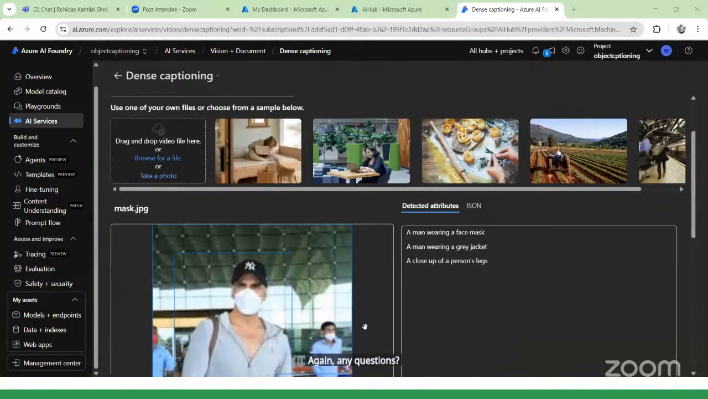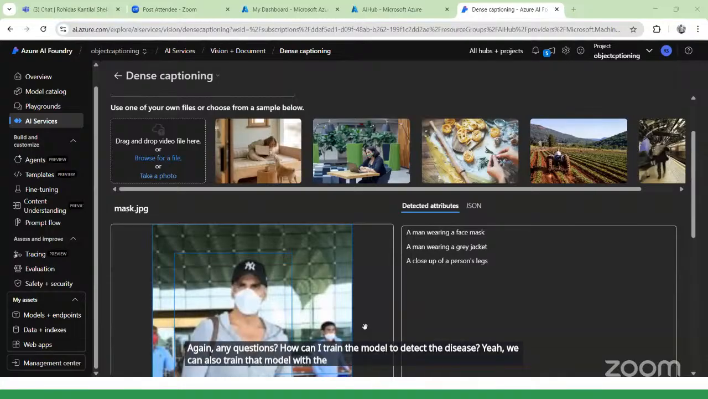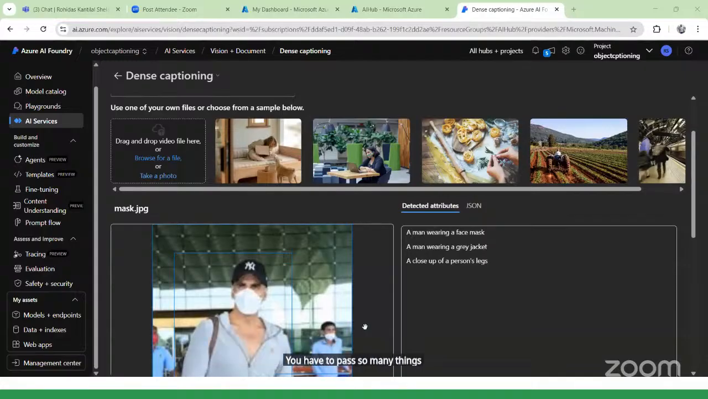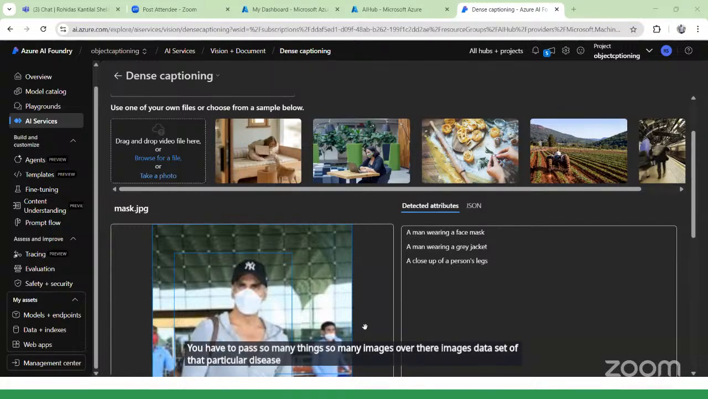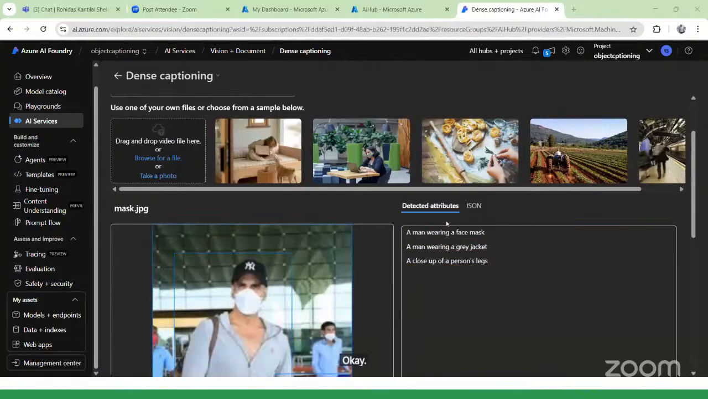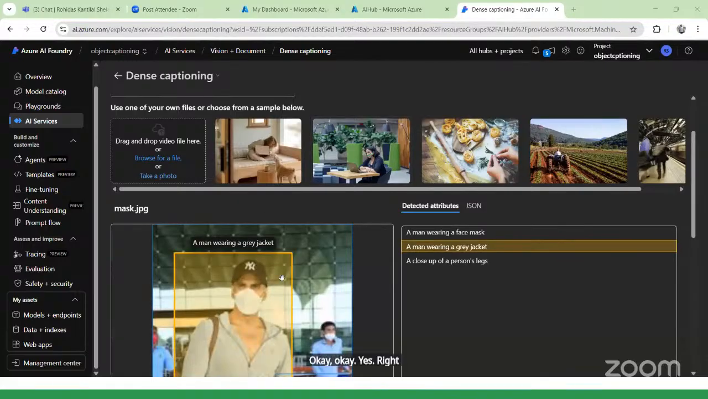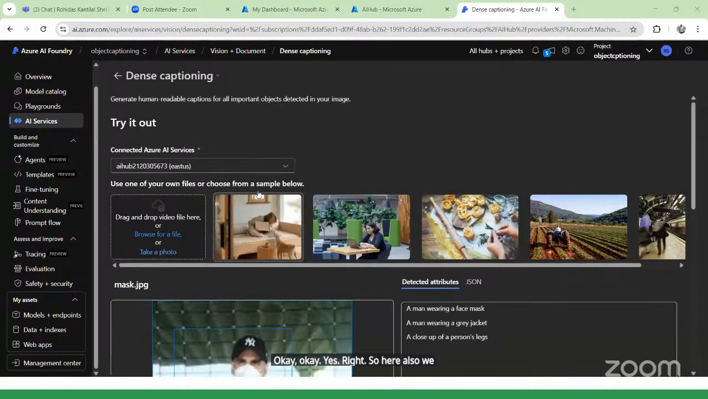How can we train the model to detect a disease? Yeah, we can also train that model with the help of images. You have to pass so many images, an image dataset of that particular disease, and based on that, we can train the model. Okay. Here we are also going to discuss another service, and I will tell you about it.